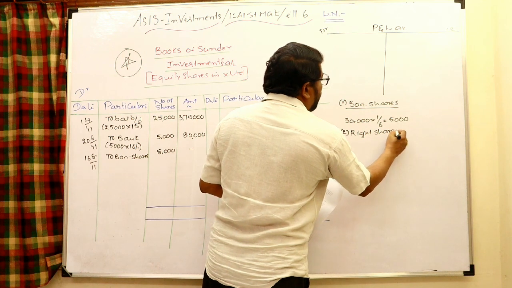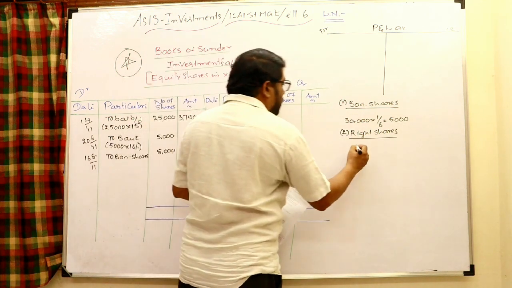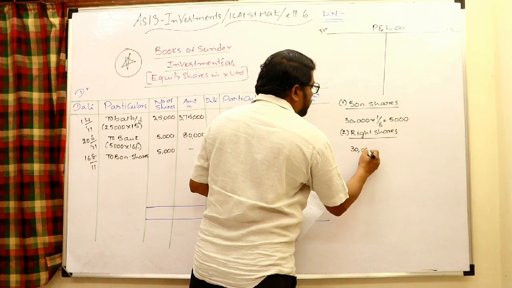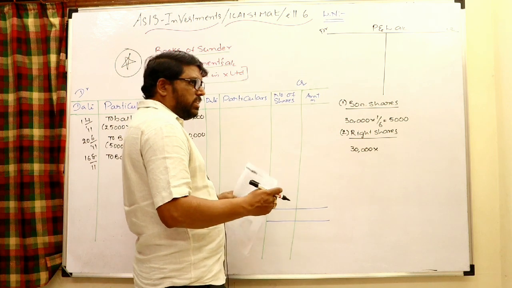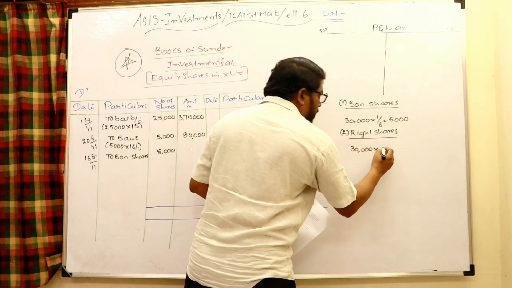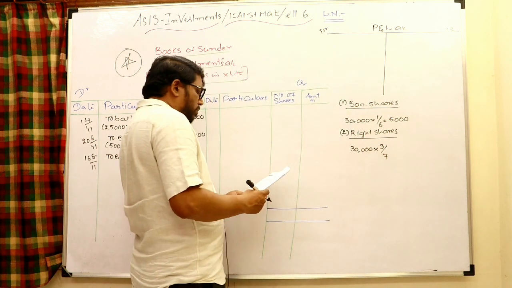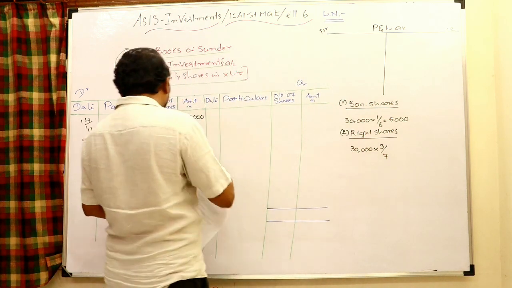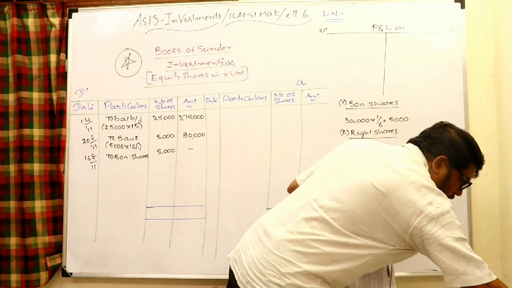Later right shares are also offered. How are right shares offered? Let us check it. Right now we are having 30,000 shares, into it is given that for every 7, 3 shares are offered. Sorry, this is 35,000 shares, not 30,000 shares.